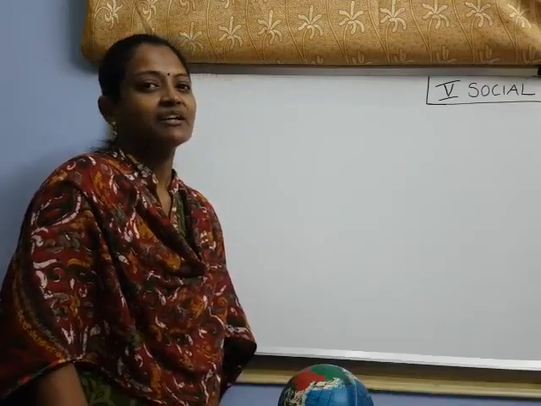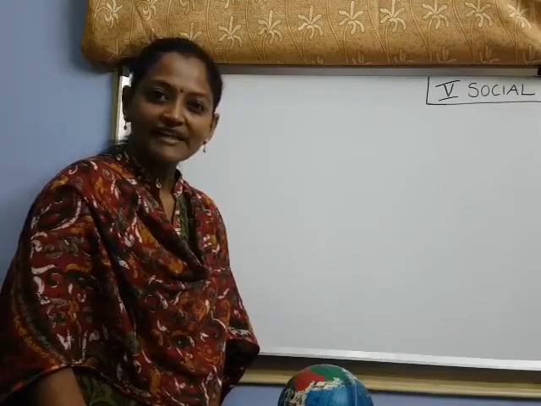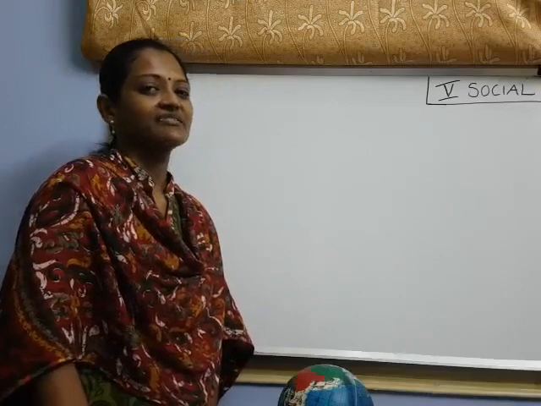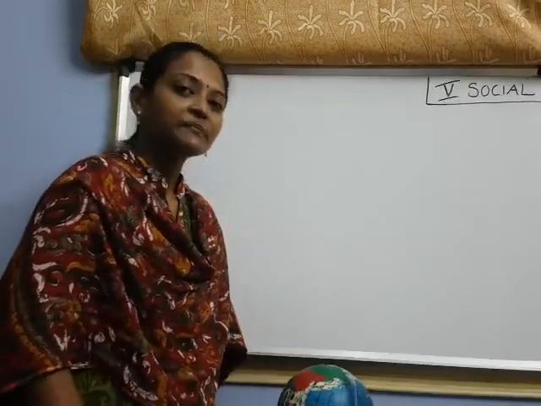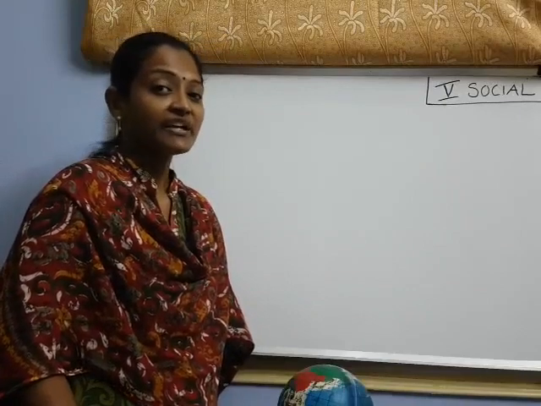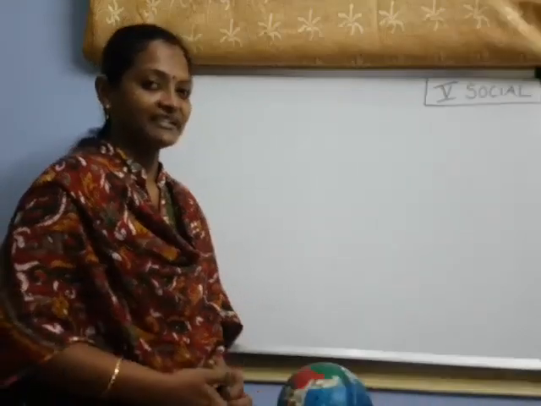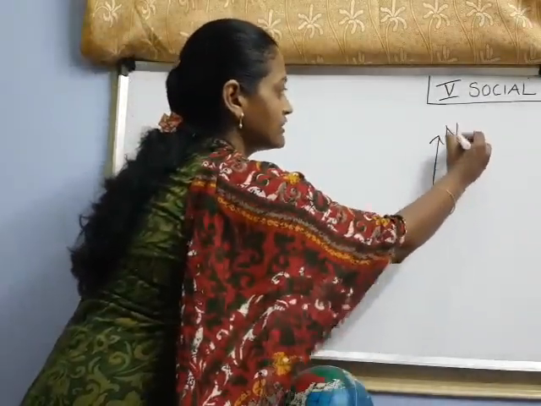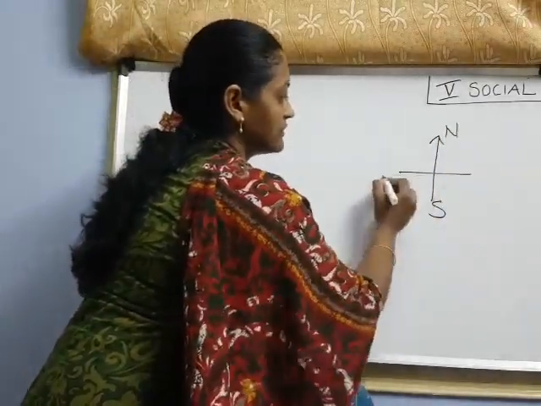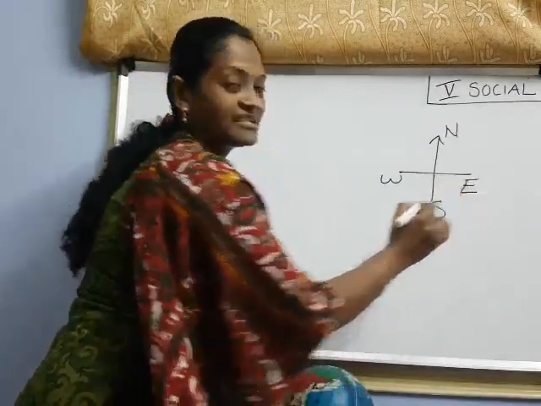Children, you already completed the first lesson in social, isn't it? What is that? Globes and maps, right? Yes. Now, today I am going to start the second lesson in social, okay? Before going to that topic, tell me, children, you already learned in previous classes about directions, right? How many directions do we have? Yes, 4 main directions, right? What are those? North, opposite is south, west and east, isn't it?